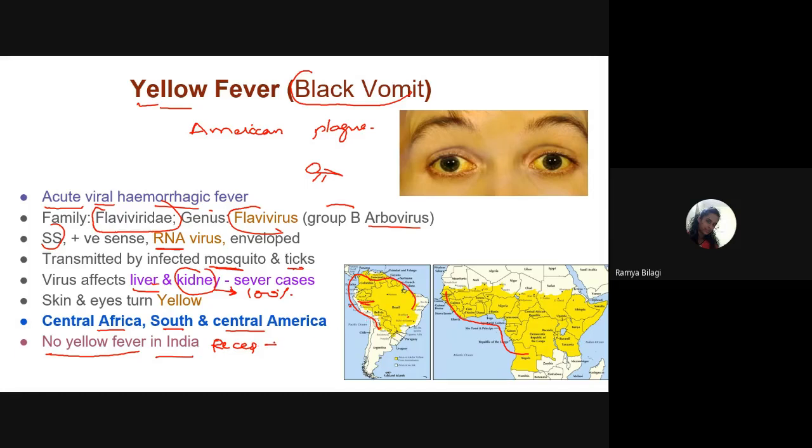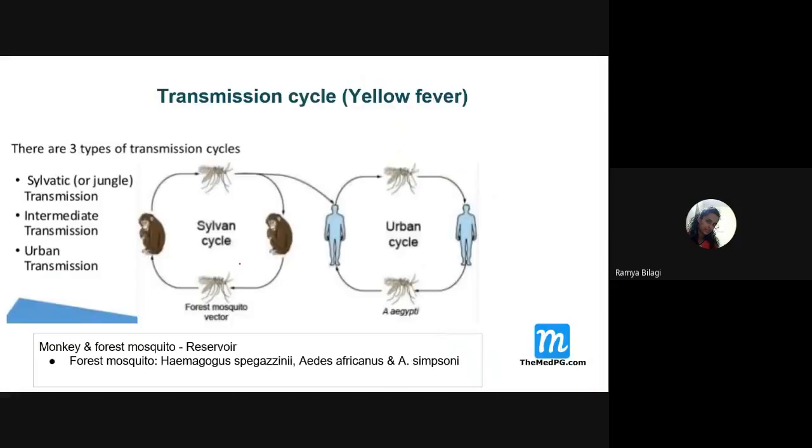So India acts as a recipient for yellow fever. You have to remember this, very important. Whoever travels to Central or South America or Central Africa should receive the vaccination for yellow fever.